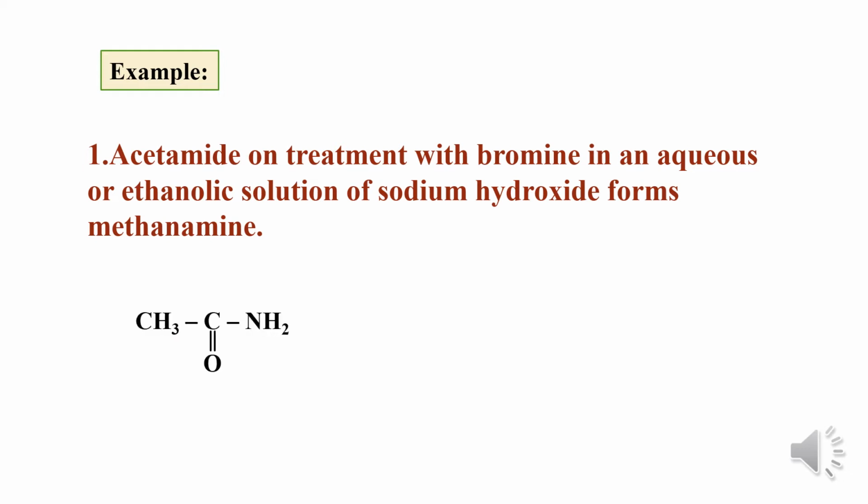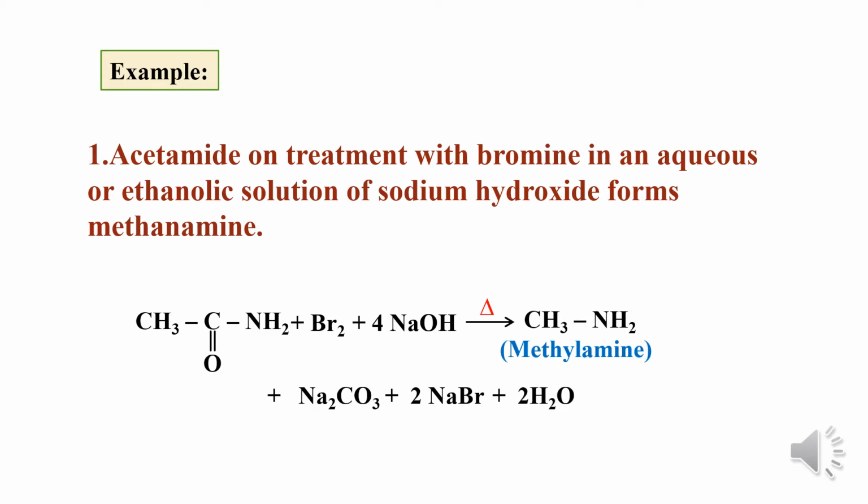For example, this is called acetamide. This is treated with bromine and aqueous solution of sodium hydroxide. There is formation of methylamine as the primary amine, and again there are byproducts, sodium carbonate, sodium bromide and water. So what is going on here? Acetamide has two carbon atoms, one is the carbonyl carbon and another is an alkyl group, CH3.